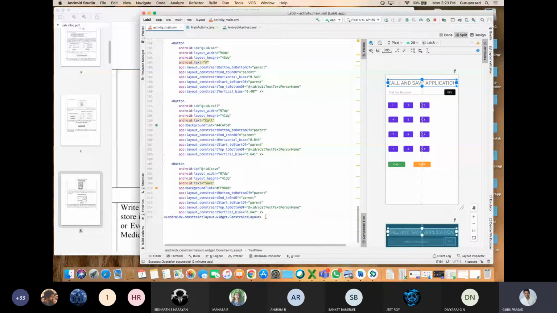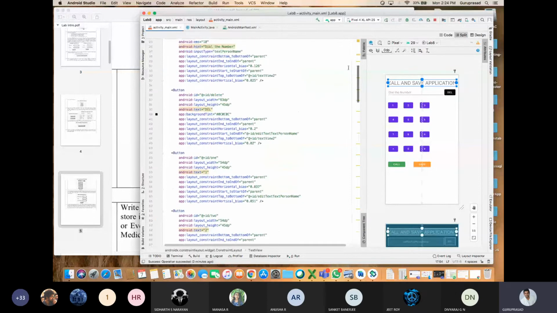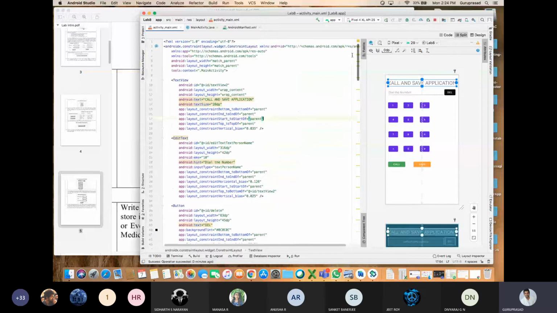If you learn for one button, you can learn for every other button, if you understand the things. Don't mug up. I hate those who are mugging up and coming to the practical things. It's of no use. Okay, you need to write 216 lines only for your XML part. The picture is still pending, the Java part. Upon clicking 1, what should happen? Upon clicking 2, what should happen? Upon clicking 3, what should happen? Upon clicking 4, what should happen? Is that fine?